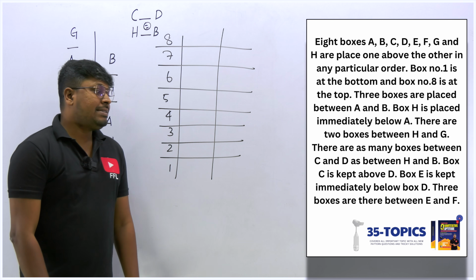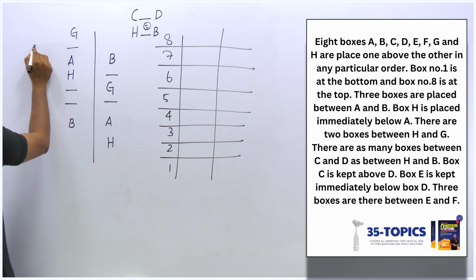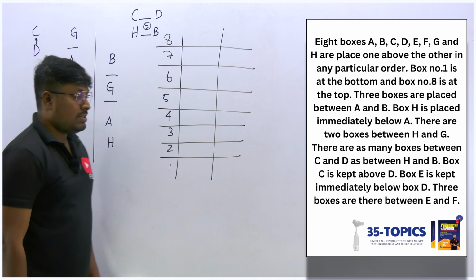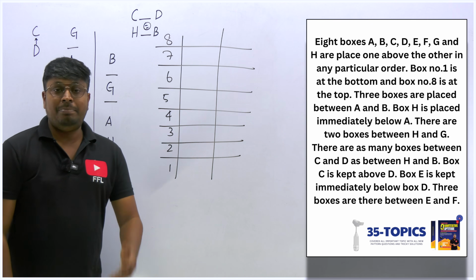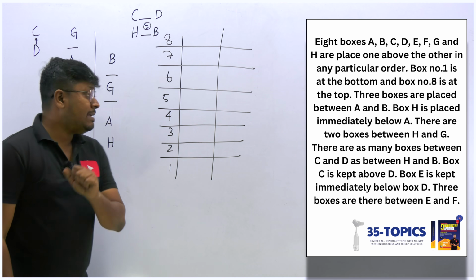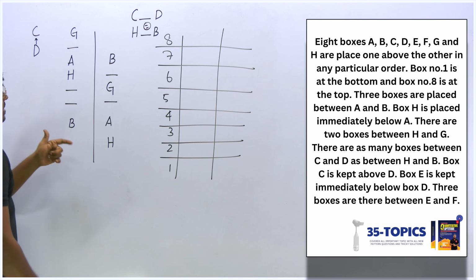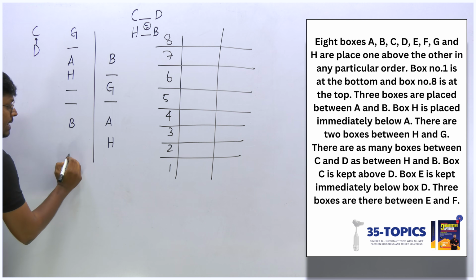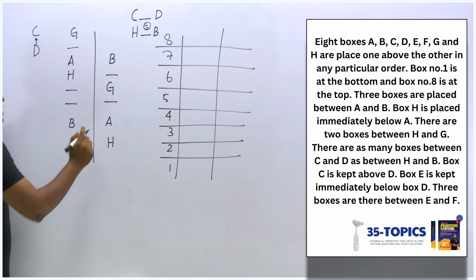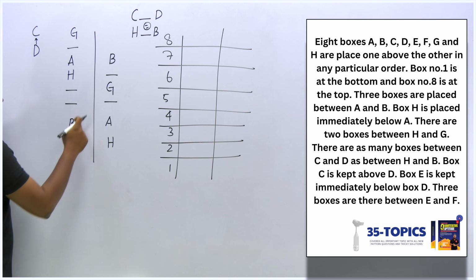So box C is kept above D. So above D, it should be box C, right? Not immediately above, but above D, it should be box C. Okay. So box E is kept immediately below D. So friends, immediately below D, we have E. Just see here. In case I fix D and I fix E here, then totally we should have 8 boxes. So 1, 2, 3, 4, 5, 6, 7.